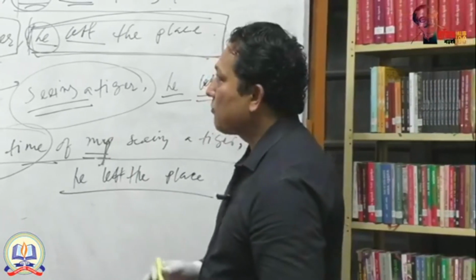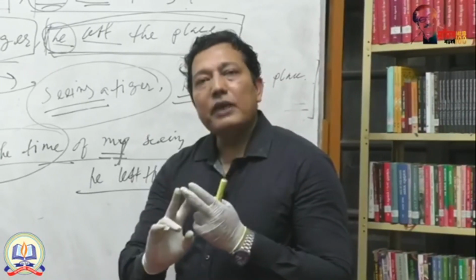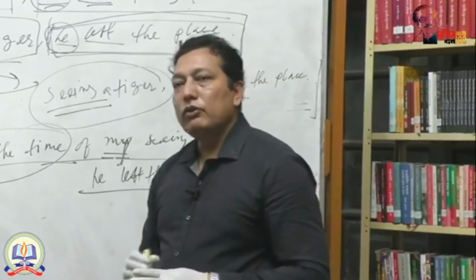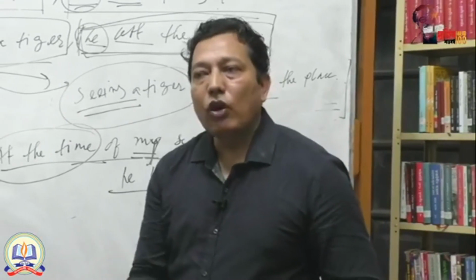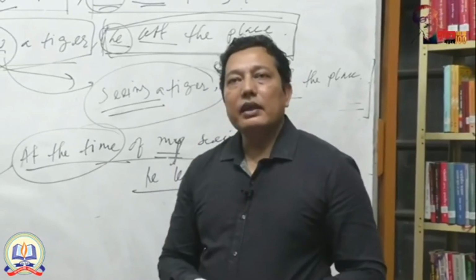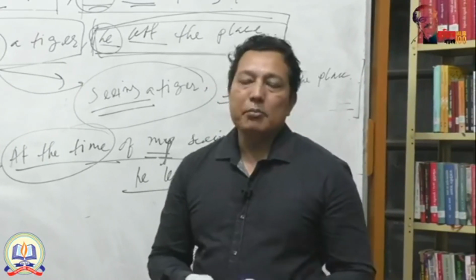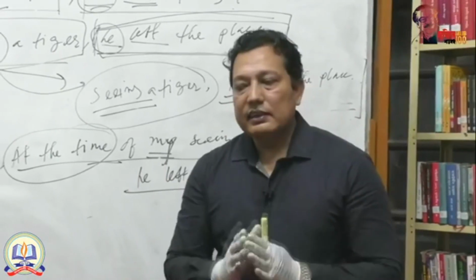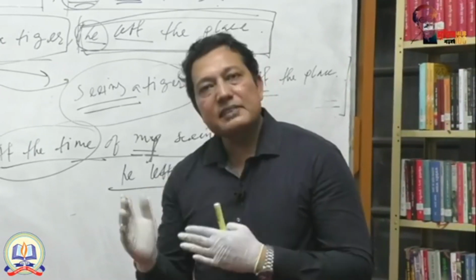And a complex sentence, in a complex sentence, you will get two parts. And one part will be dependent on another part. That means here you will notice a clause. That means here you will find a subordinate clause and a principal clause. What are the criteria of a clause? In a clause you will get a subject and a final verb. That means you will get the same characteristics of a sentence in a clause, but it is used in a sentence as a part of a sentence. That means in a complex sentence you will get a subordinate clause and a principal clause.